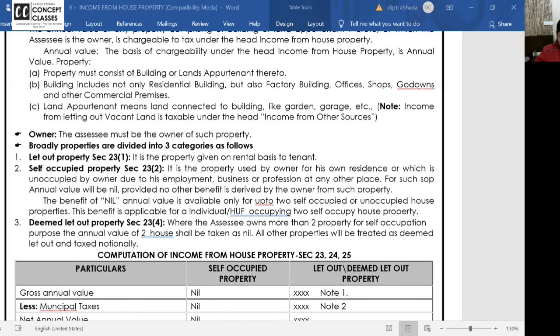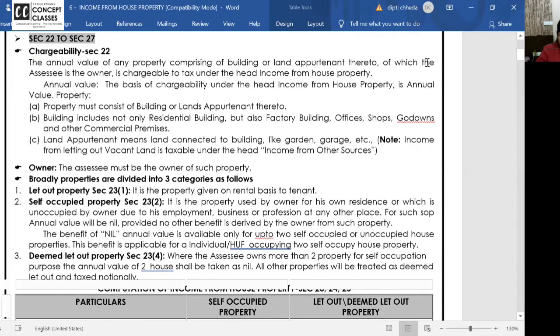And why we are studying it first, I hope it is clear that you have to interpret the law and you will enjoy it. I'm telling you, this is a very super easy topic. I don't know if you remember last class, all of you have calculated the GAV and NAV correctly, right? Chalo. Let me show you the screen, Word document. I hope all of you have taken a printout of this. Chargeability section is section 22.